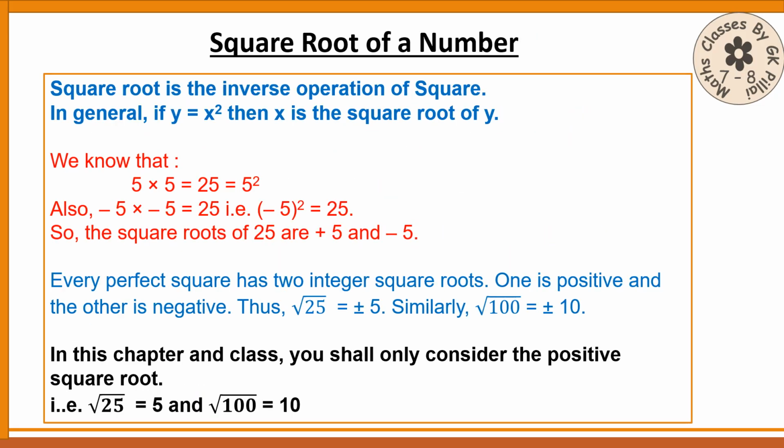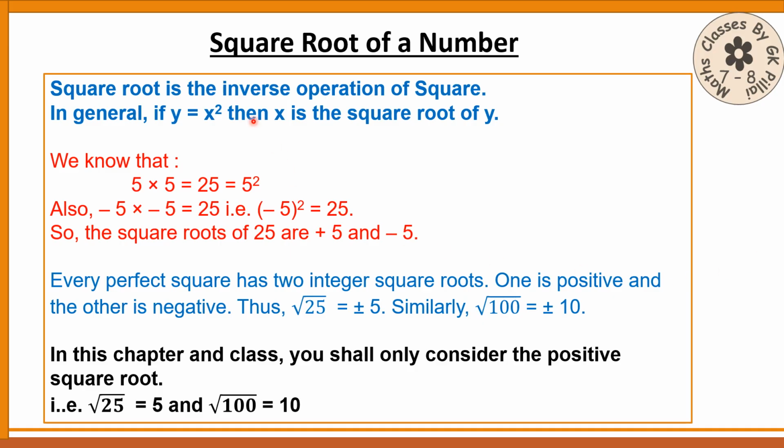Now, square root of a number. If you are having a square number, naturally you will be able to find the square root of this also. In your day-to-day life, many a time you will be using the square root of a number. For example, suppose you are having a square plot of area 100 meter squared. If you want to find the side of the square, naturally you will find the square root of that only. So it will always be good to remember the square root of a number.